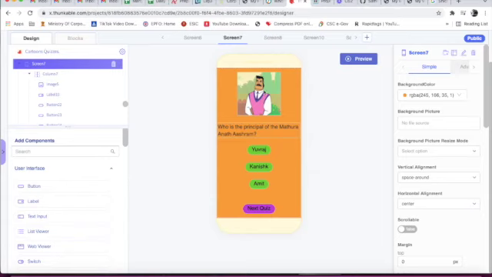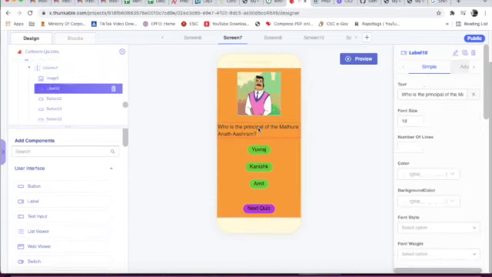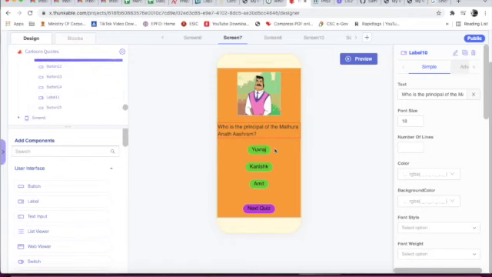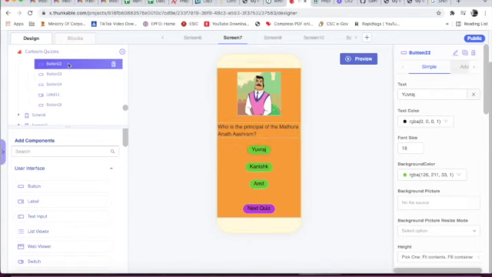Now this is screen 7, and here below image 5 we have taken one label. ID is label 10. Text is who is the principal of the Mathura Anath Ashram. Then we have taken one button 22. Text is Yuvraj, text color is black, font size is 18, background color is light green.